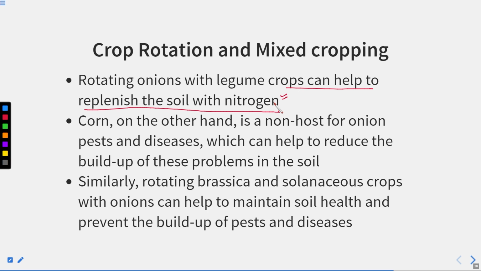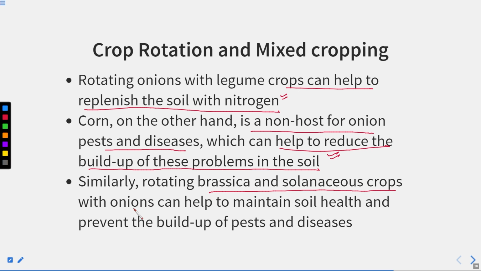So if we are having the onion in one particular cropland, then another year we must grow some legume plants in that. Corn, on the other hand, is a non-host for the onion pest and diseases, which can help to reduce the buildup of these problems in the soil. So this can also be grown along with the onion crop, corn. Similarly, rotating brassica and the solanaceous crop with the onion can help in maintaining the soil health and prevent the buildup of pests and diseases.